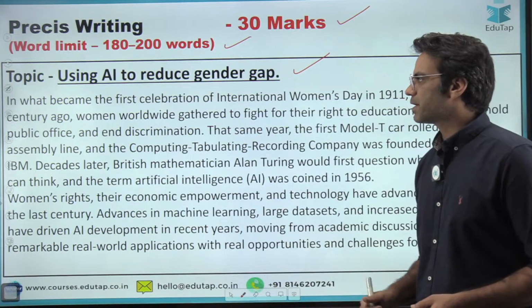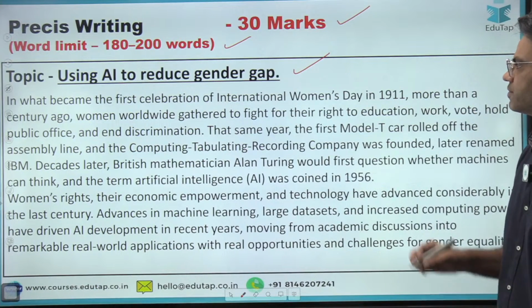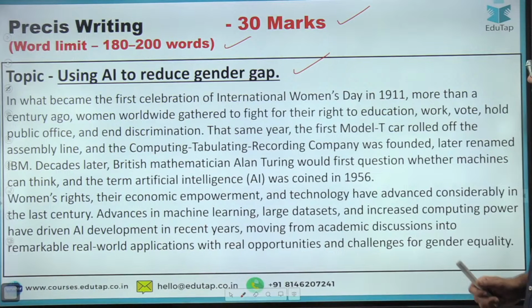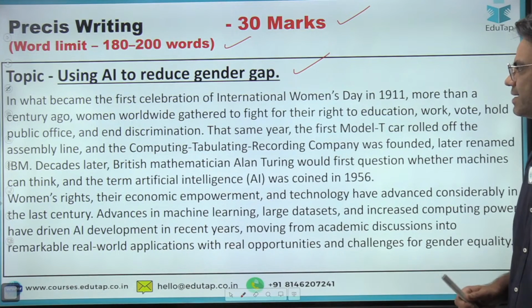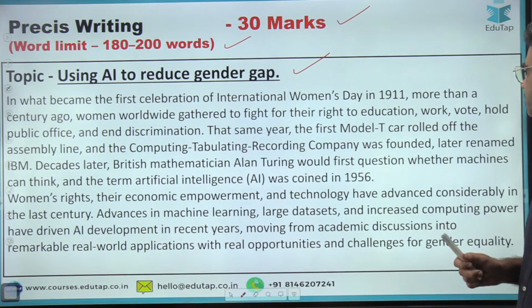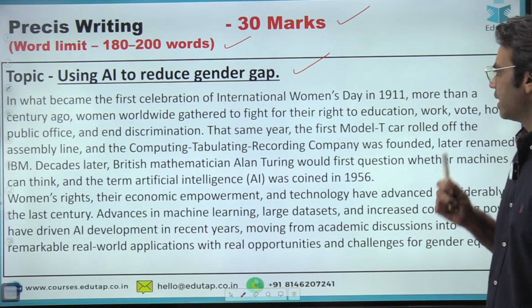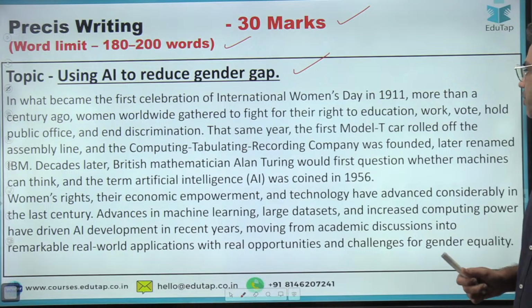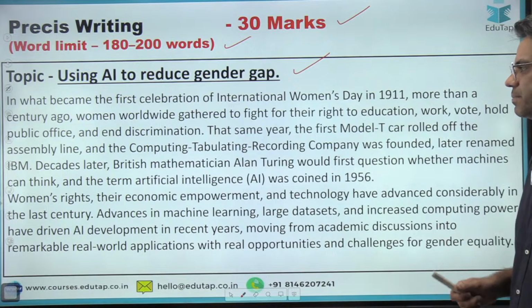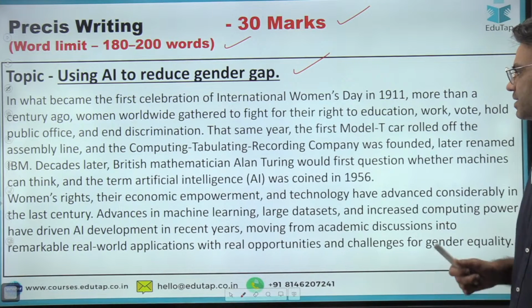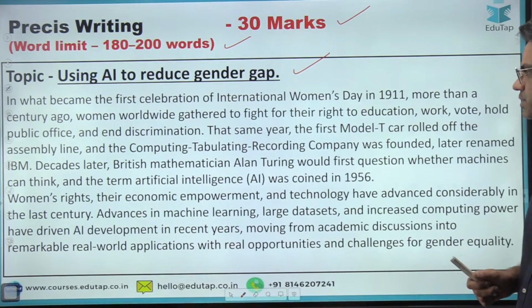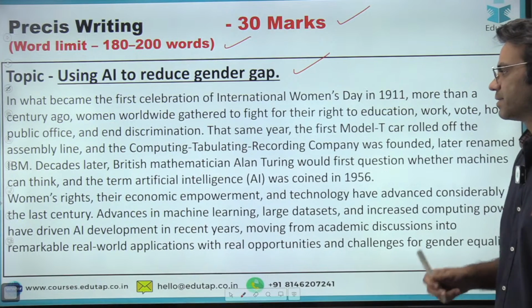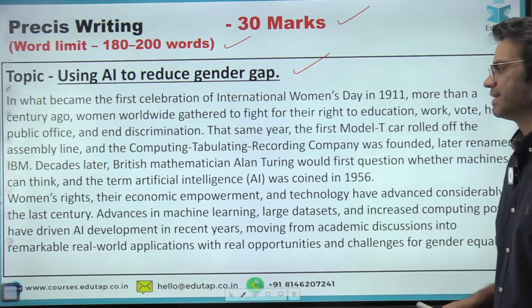In what became the first celebration of International Women's Day in 1911, more than a century ago, women worldwide gathered to fight for their right to education, work, vote, hold public office and end discrimination. The same year, the first Model T car rolled off the assembly line, and the Computing Tabulating Recording Company was founded, later renamed IBM. Decades later, British mathematician Alan Turing would first question whether machines can think, and the term artificial intelligence was coined in 1956.